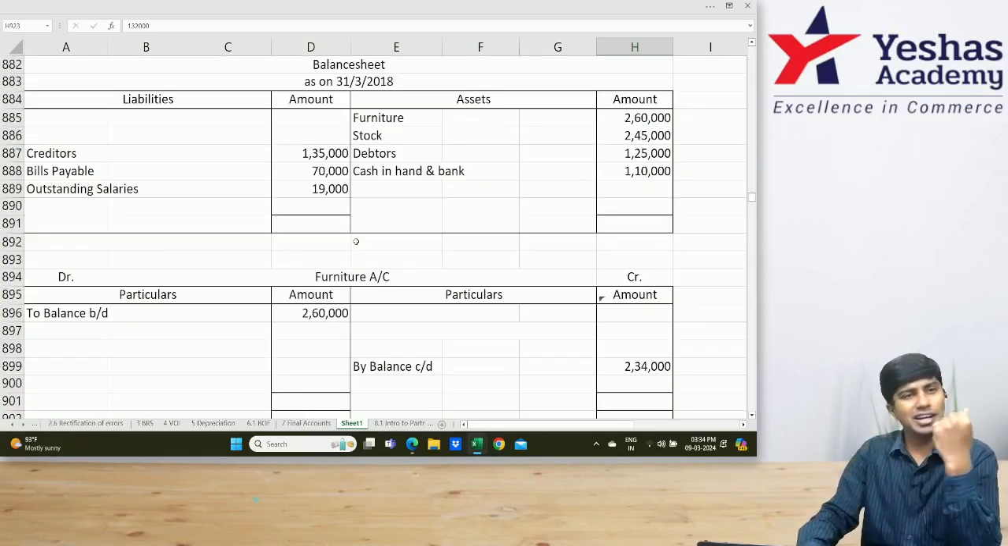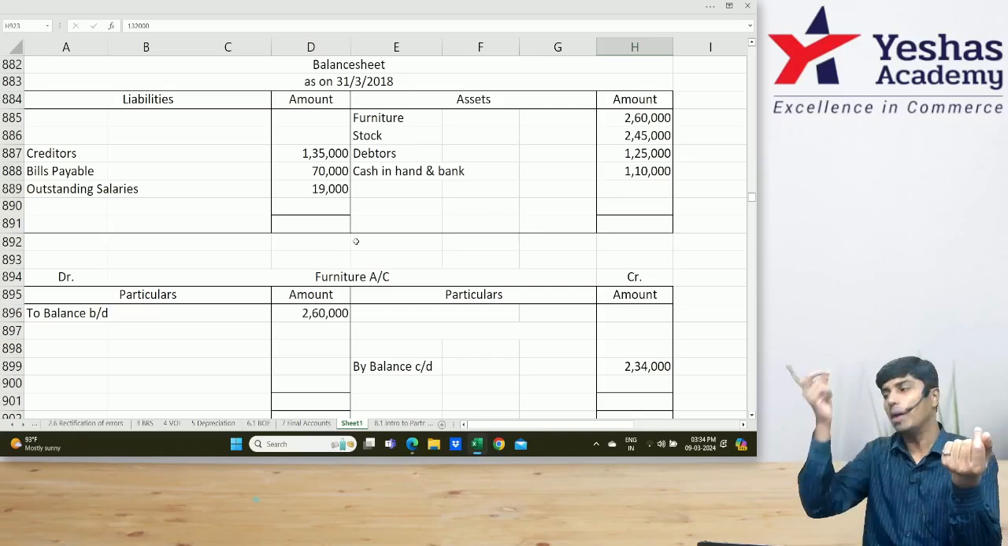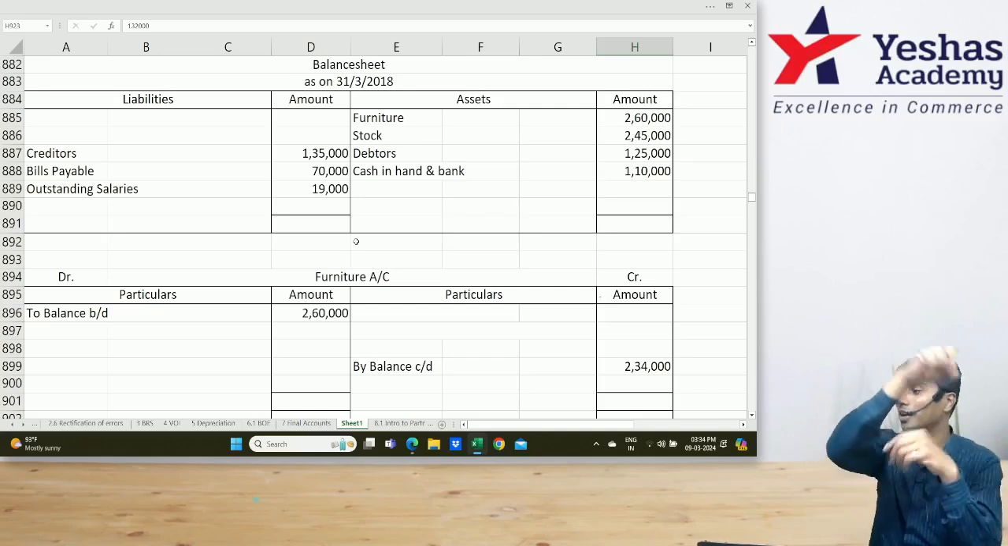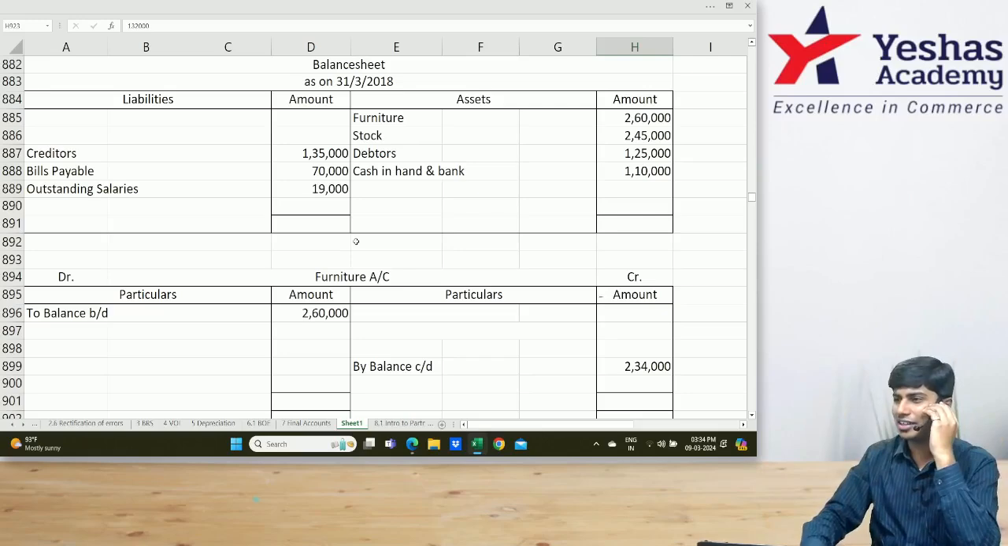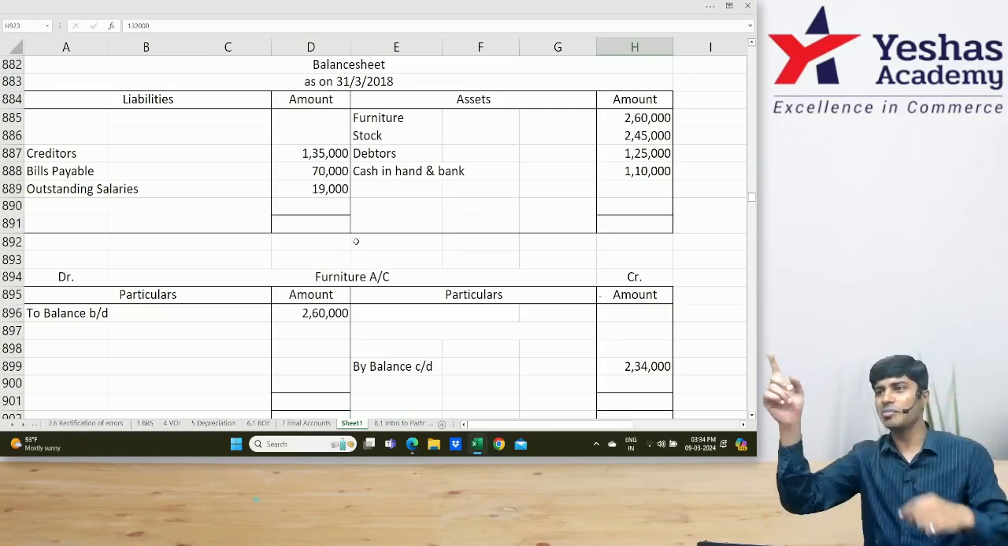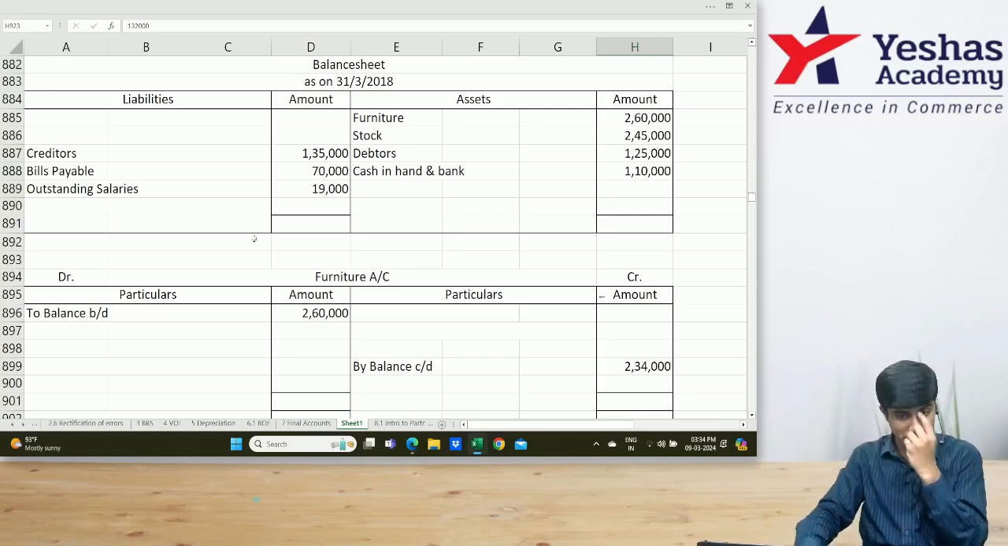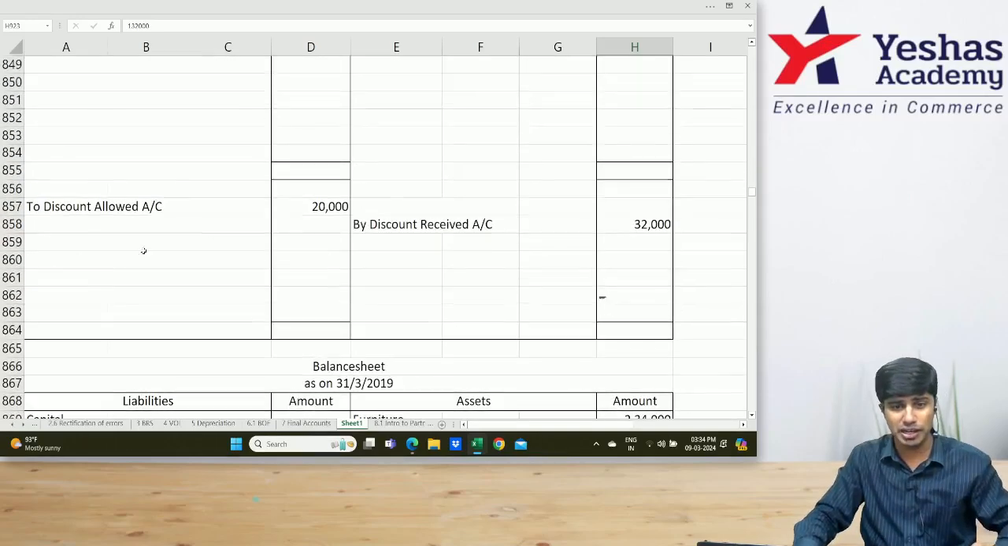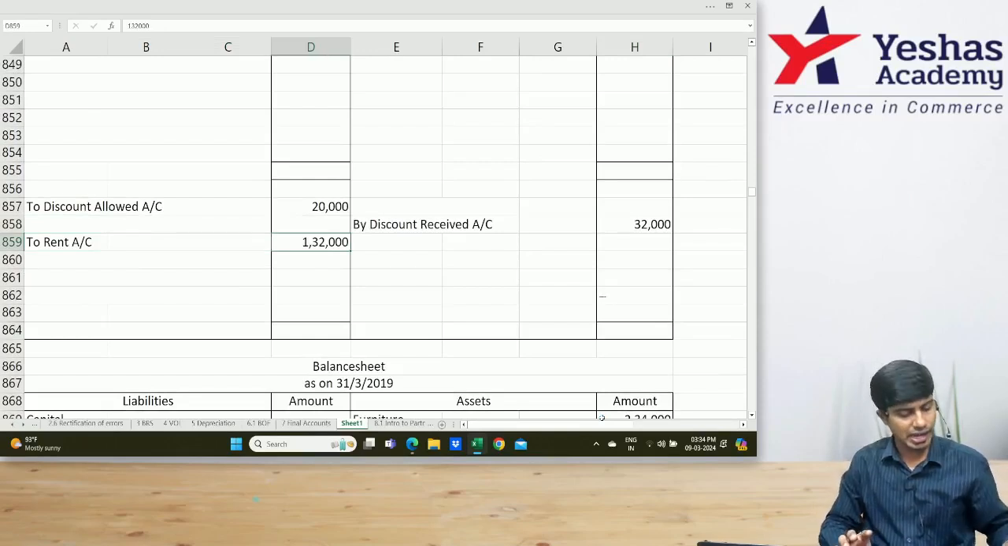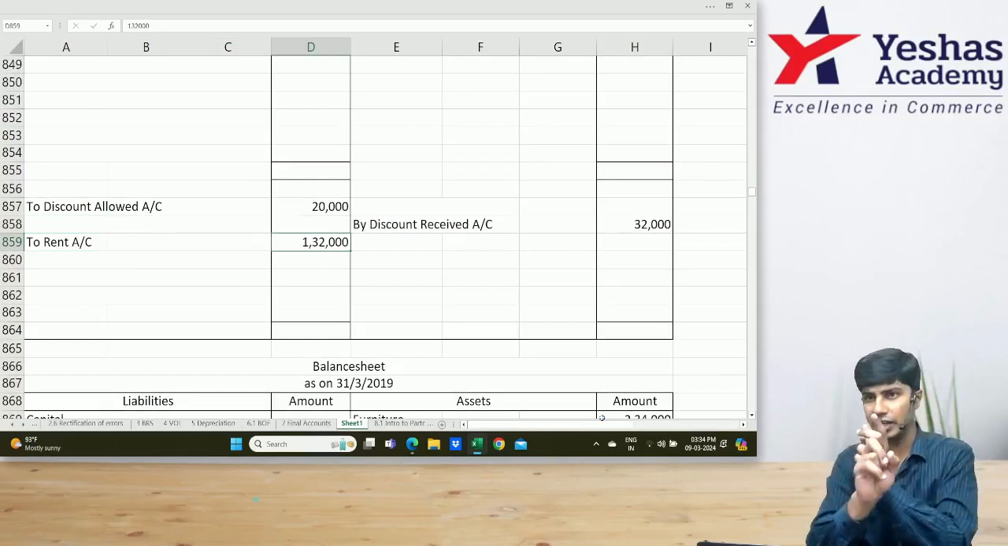In the rent account I'll write debit side to cash and later credit side by P&L, and then in P&L write to rent. Instead, shall I straight away post it to my P&L? In that ledger there would be nothing. So I'll post it straight away to my P&L. On the debit side I'll write here to rent account, 1,32,000.